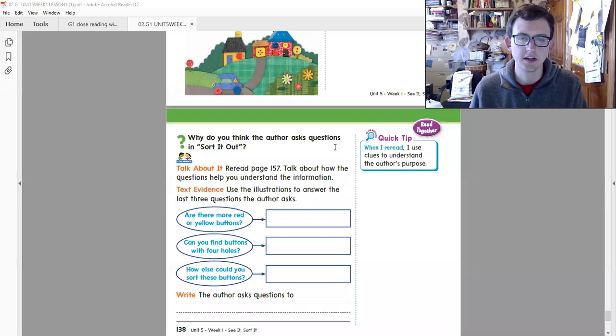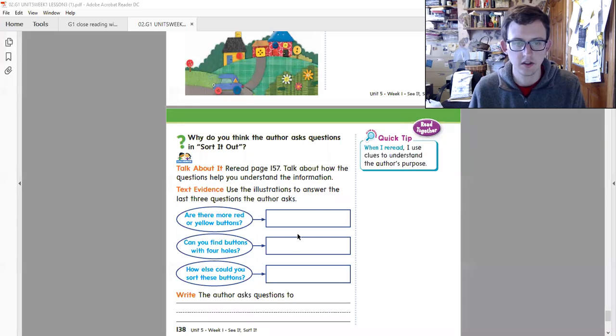Why do you think the author asks questions in Sort It Out? Quick tip: when I reread, I use clues to understand the author's purpose. Talk about it. Reread page 157. Talk about how the questions help you understand the information. Text evidence: use the illustrations to answer the last 3 questions the author asks.